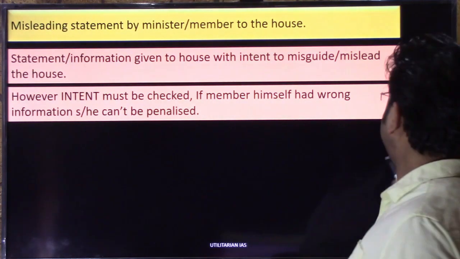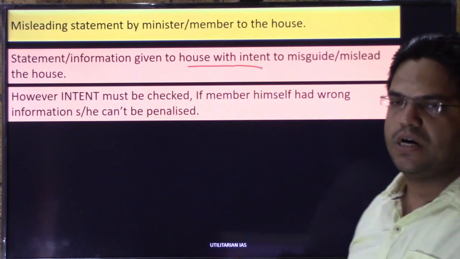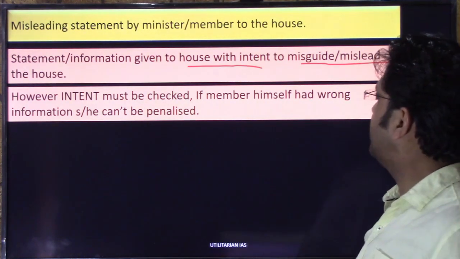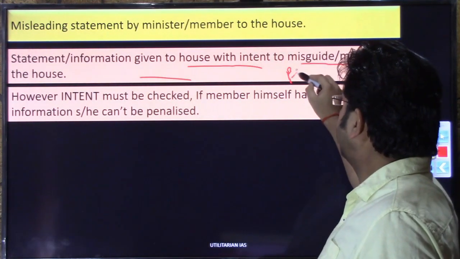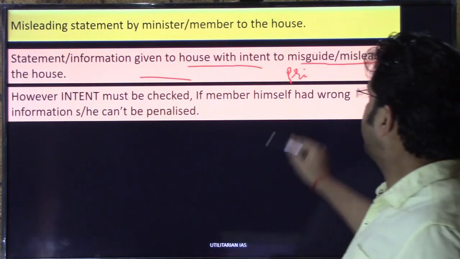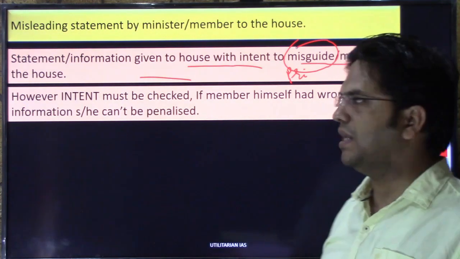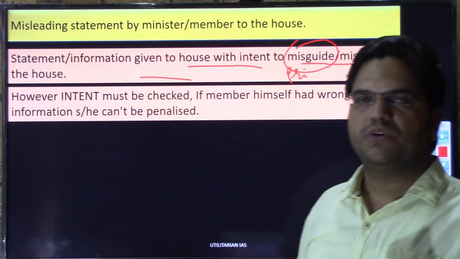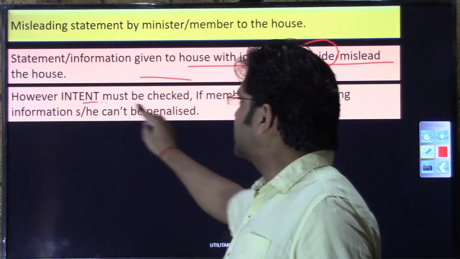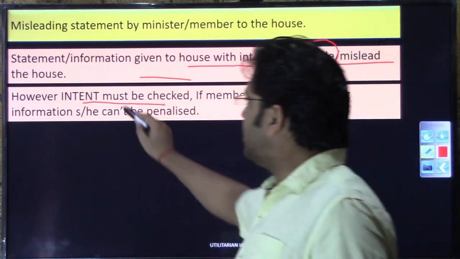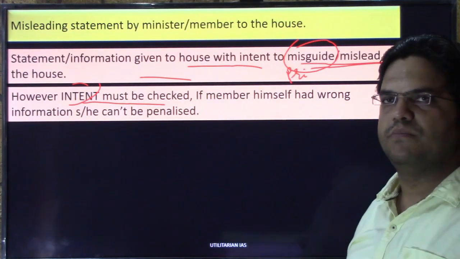Let us see the misleading statement by a member or a minister. A statement or information given to the house with the pure motive to misguide or mislead the house. Whenever a privilege motion is brought against any minister for providing a misleading statement, withholding information or wrongly supplying it, the speaker or chairman, whatever the case may be, before admitting that privilege notice, will check the intent. What was the intent of that member? If the intent was purely to misguide or mislead the house, then that motion will be admitted.